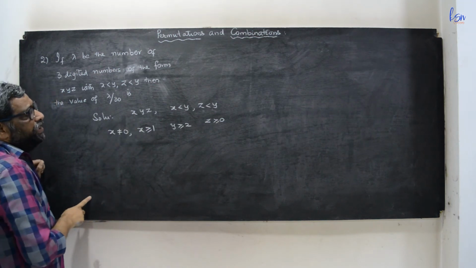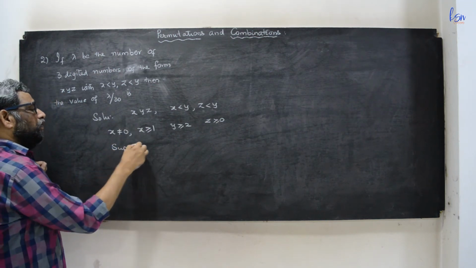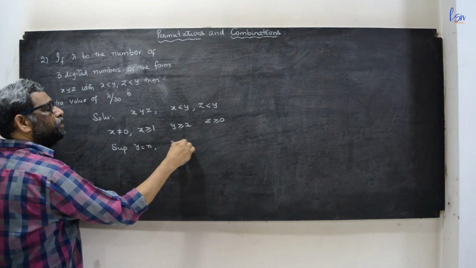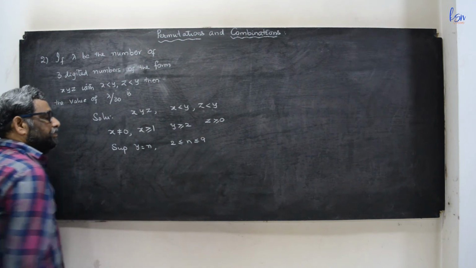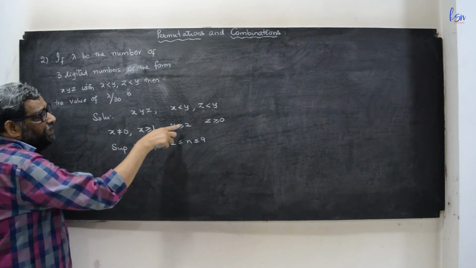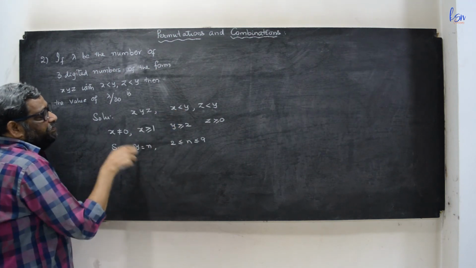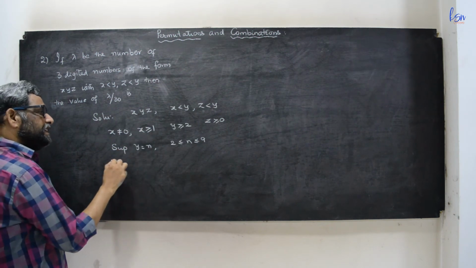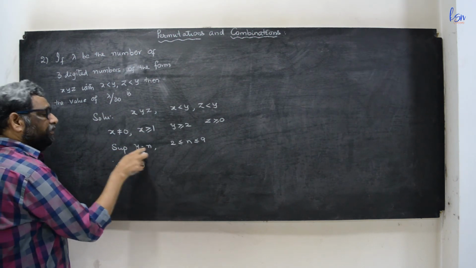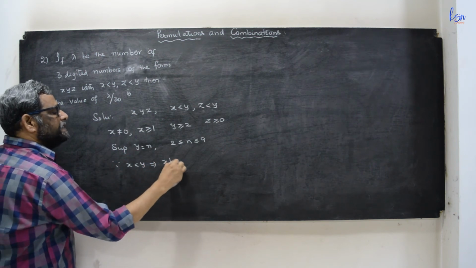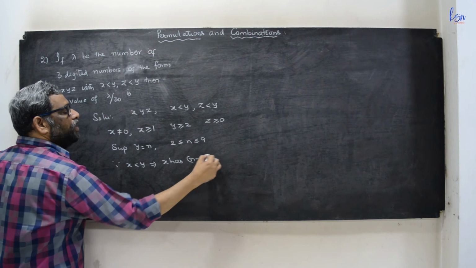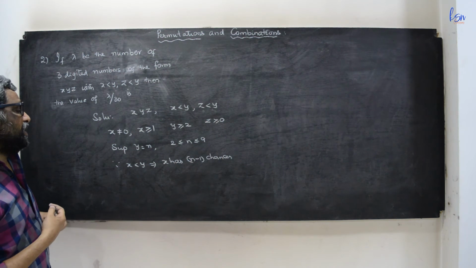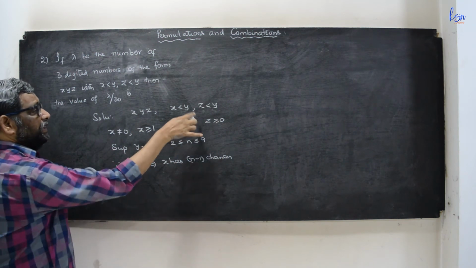This is the condition. Now suppose y equal to n, where n is 2 less than or equal to n less than or equal to 9. Suppose y is n. Now x must be less than y. Since x less than y, if y is n, this implies x has n minus 1 chances. Now z less than y,